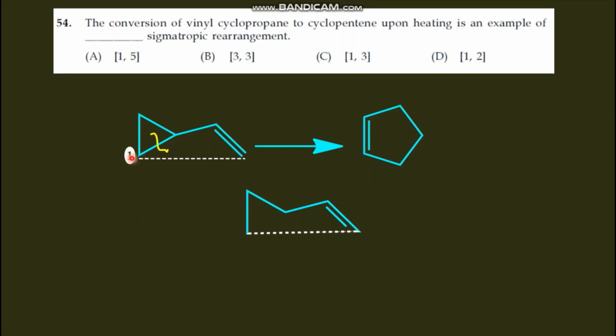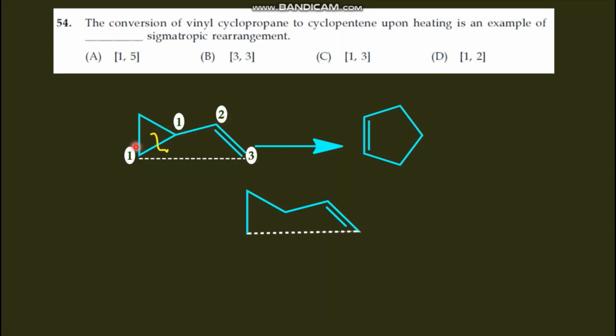So from here the bond is breaking, so we can put this as 1 and the other side as 1. Now the bond is formed here, so we can write the other numbers like 1, 2, 3.